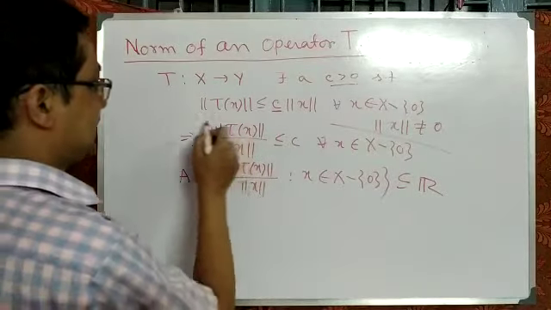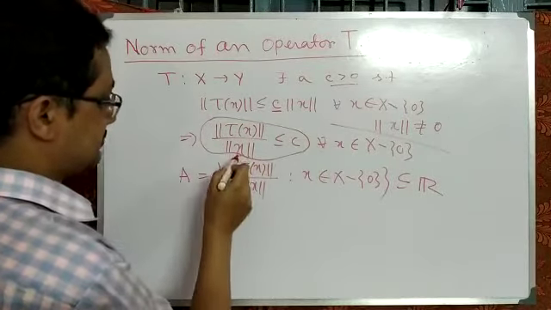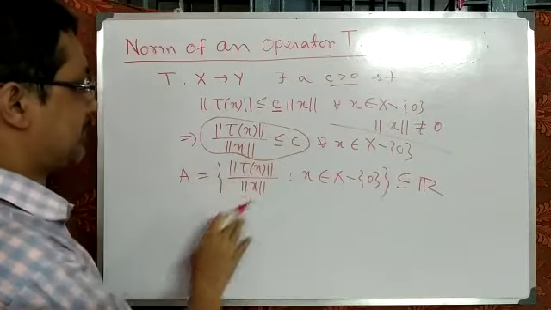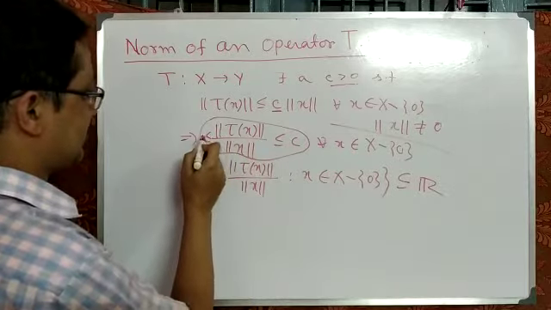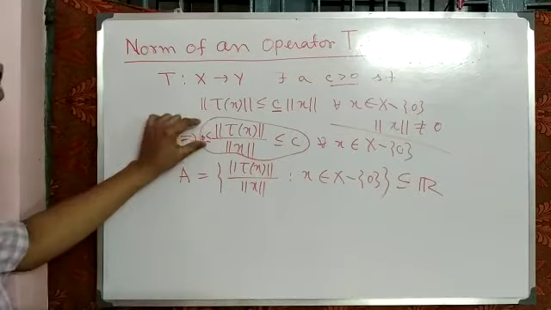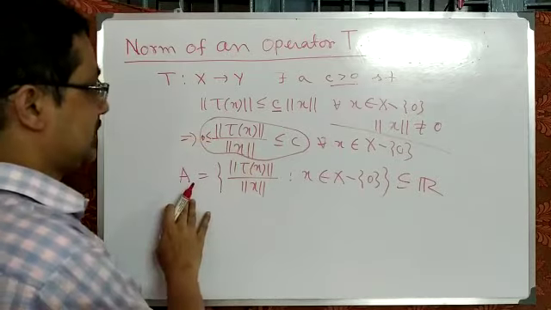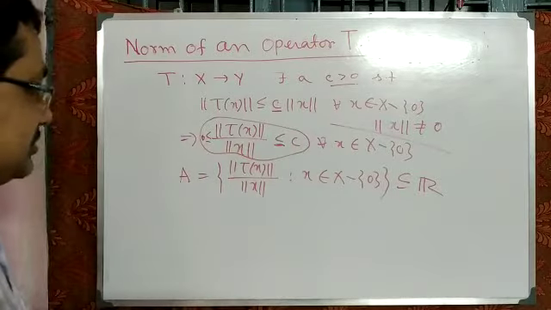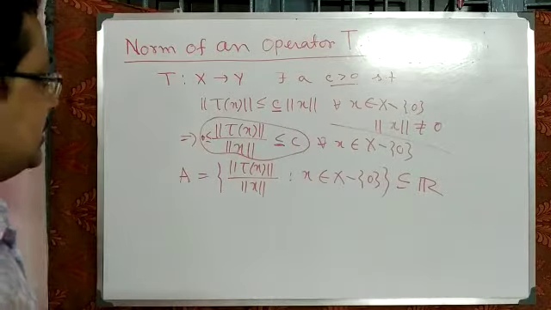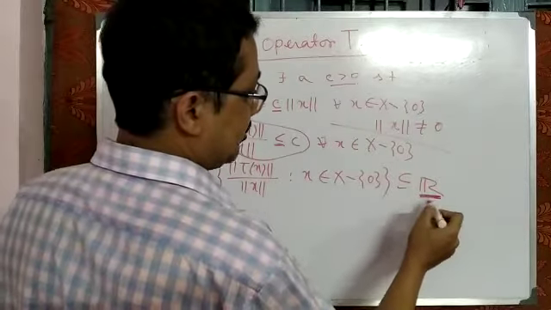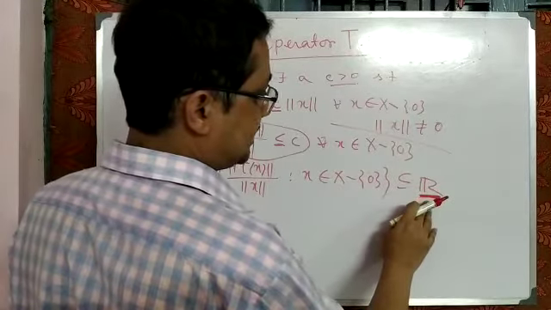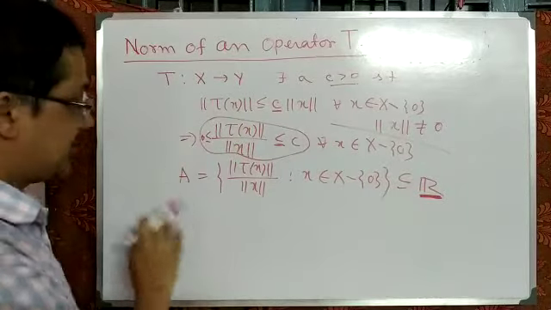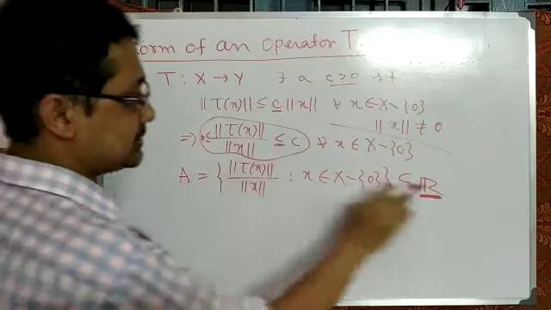Next, from this equation, it is very easy to see that A is bounded above. In fact, it is bounded below also, because it is always 0 less than or equal to norm of Tx by norm of x less than or equal to C. So A is bounded, both upper bounded and lower bounded. Since we know that R has the order completeness property, that means R has the supremum property, and A is bounded above, so A has a supremum. So the supremum of A exists and it belongs to real numbers.